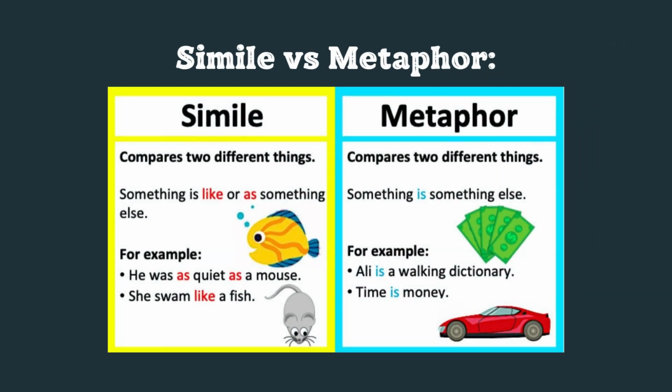What's the difference between simile and metaphor? Simile and metaphor compare two different things. However, in the simile, we say something is like or as something else. In the metaphor, we say something is something else. Example, in the simile, she swam like a fish. We are saying she is like a fish. In the metaphor, time is money. Something is something else. We are comparing time and money. Time is money.